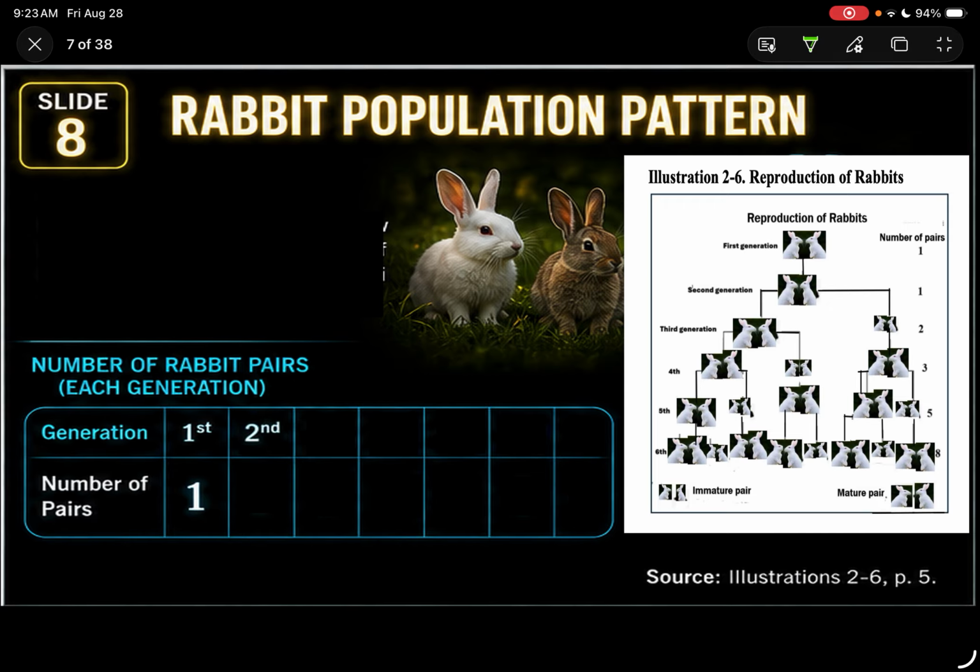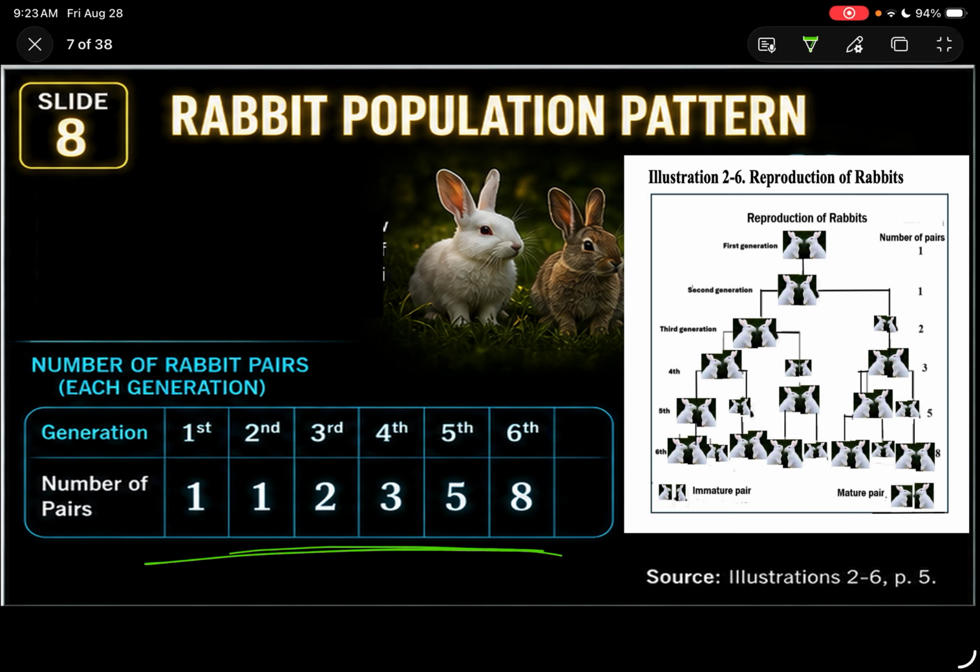Yung pangalawang generation, one pair lang din. Pangatlo, we have two pairs. Pang-apat, naging three na yung pairs natin. And then panlima, we have five. Sixth generation is 8. And as you can see, the pattern of reproduction of rabbits continues, but the numbers are very familiar. And that was the starting point of the Fibonacci numbers.